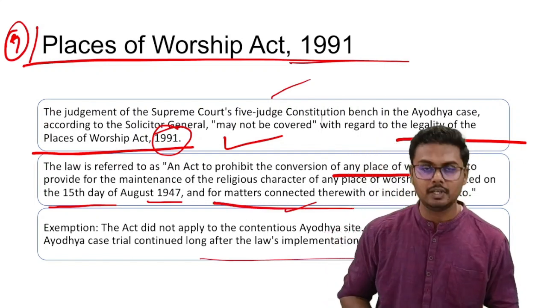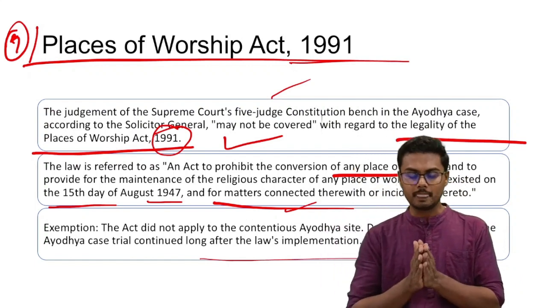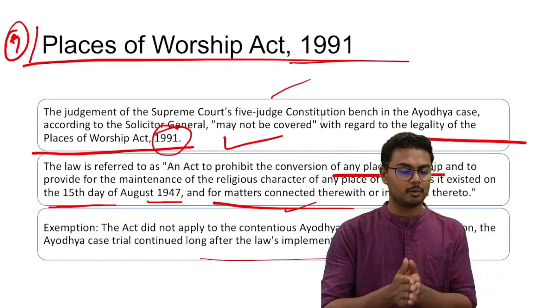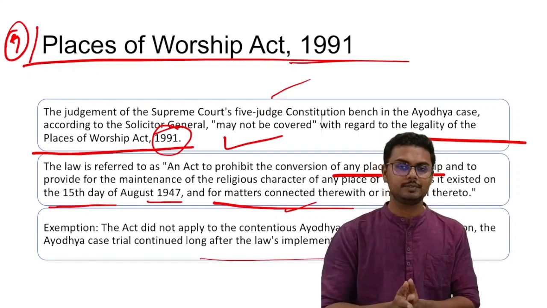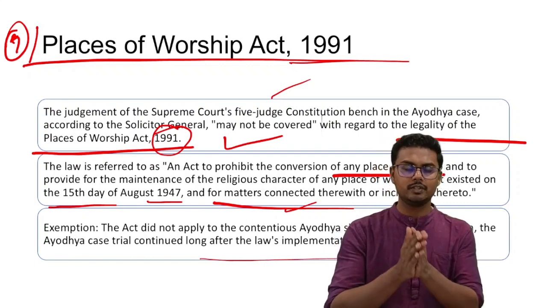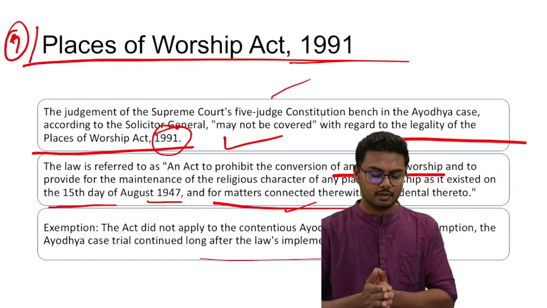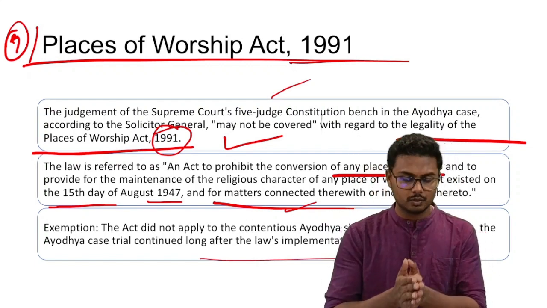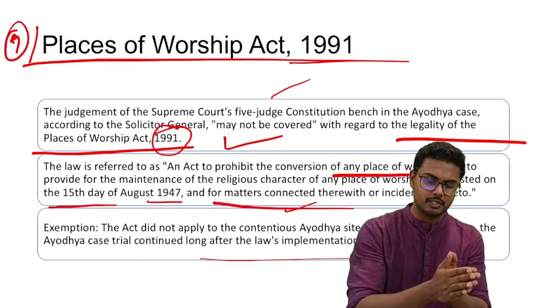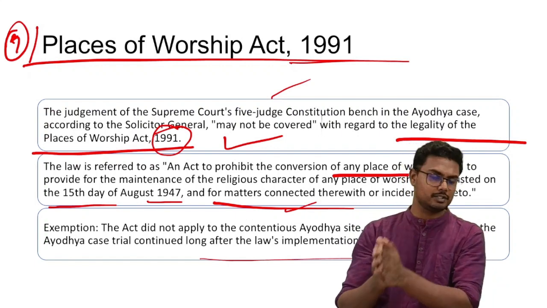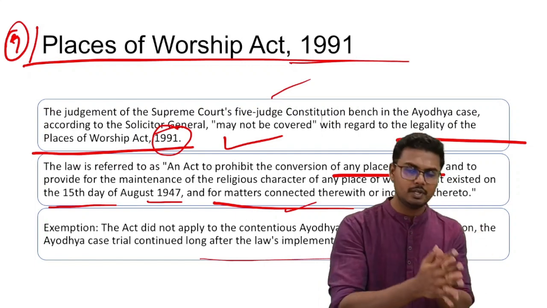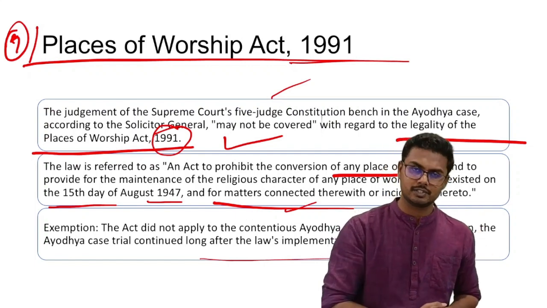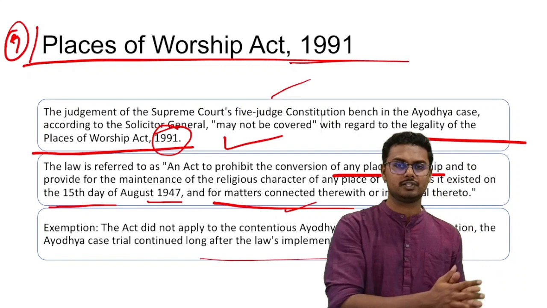Which means the act simply says that although the act was brought in 1991, it had a retrospective effect, which means as of 15th August 1947, the status quo, where temples existed should be considered as temples, where masjids existed should be considered as masjids, where churches existed should be considered as churches.